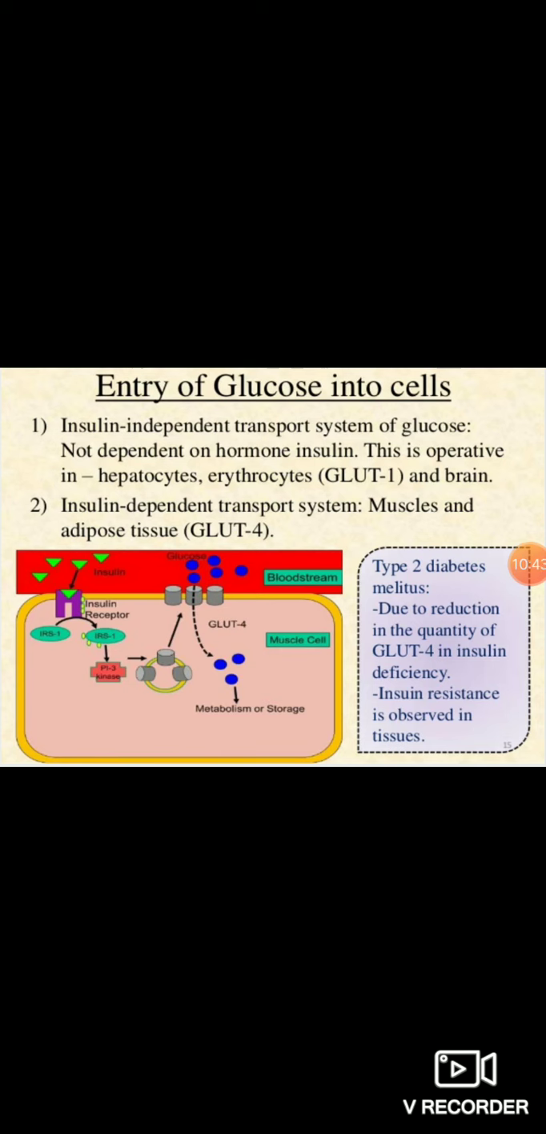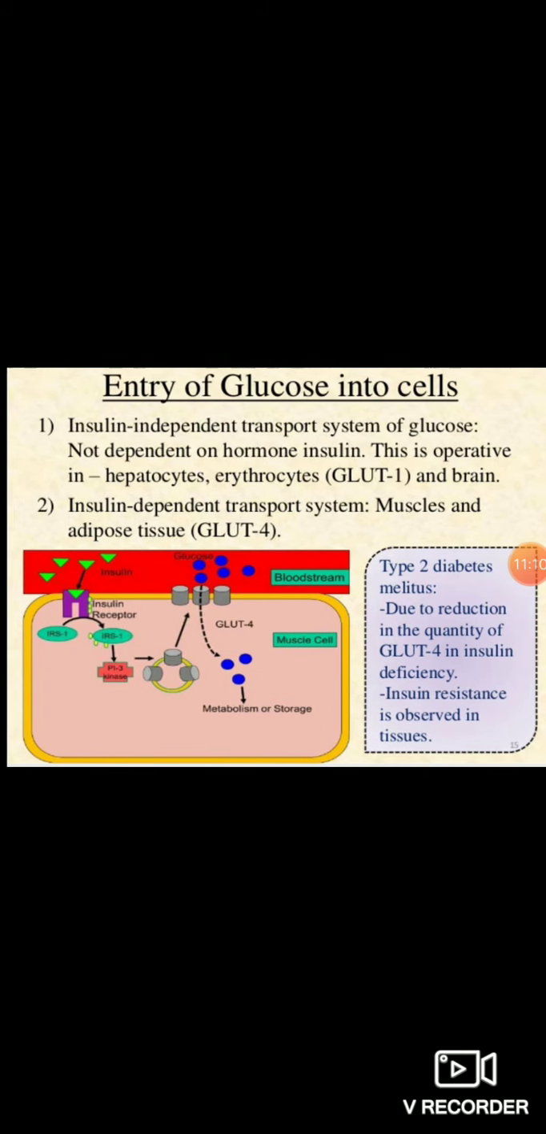Insulin resistance is observed in a tissue. In such a patient, even if insulin is present, the cells or the insulin receptor may be resistant to it, meaning it cannot perform its functions. Okay, this is all about the entry of glucose into the cell.